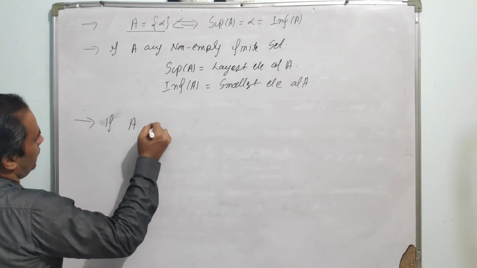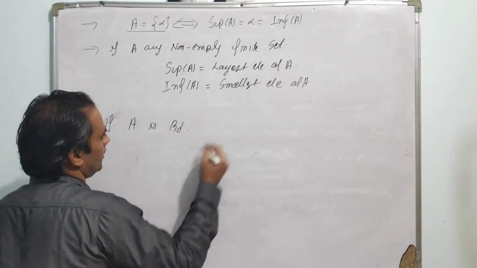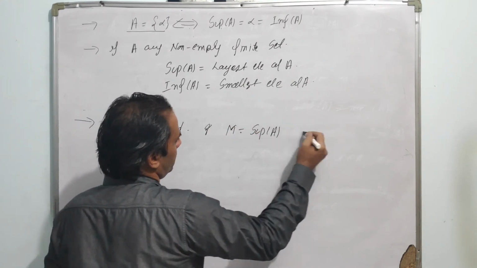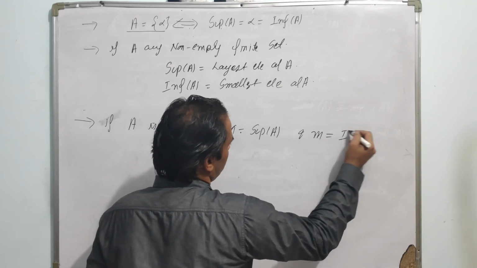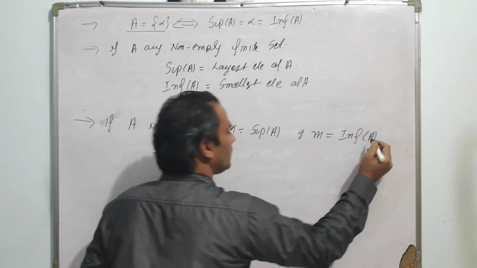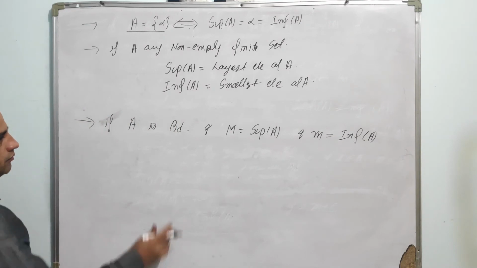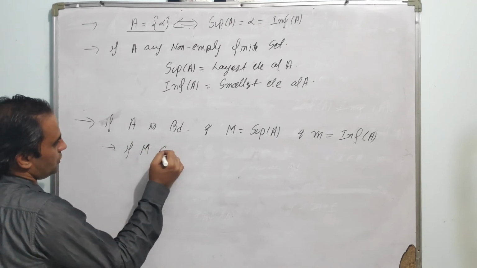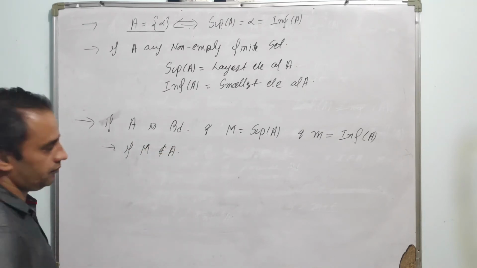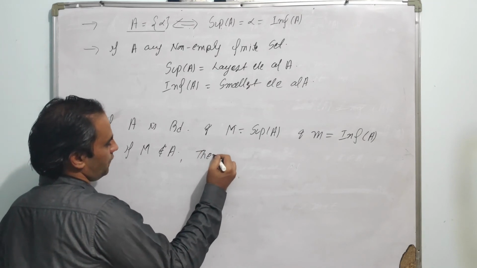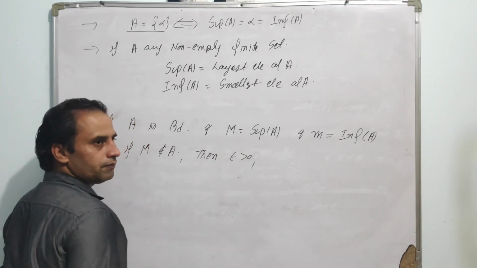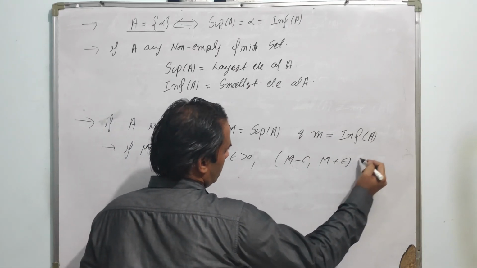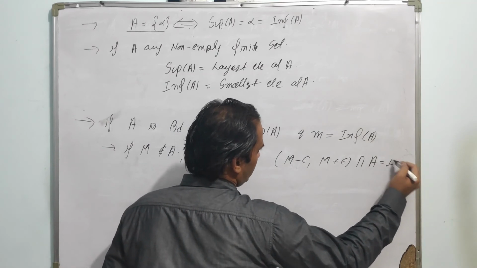if A is bounded and capital M is the supremum of A and small m is the infimum of A, then first, if capital M does not belong to A, then for any epsilon greater than 0, the intersection of the interval (M minus epsilon, M plus epsilon) with A is infinite.